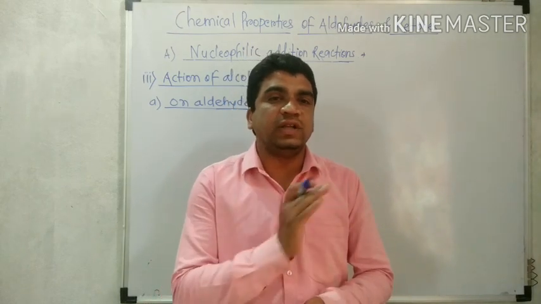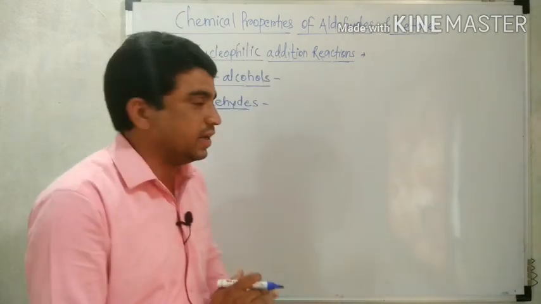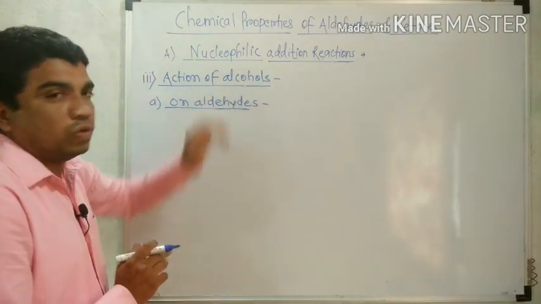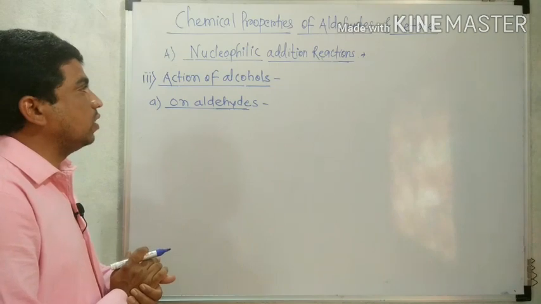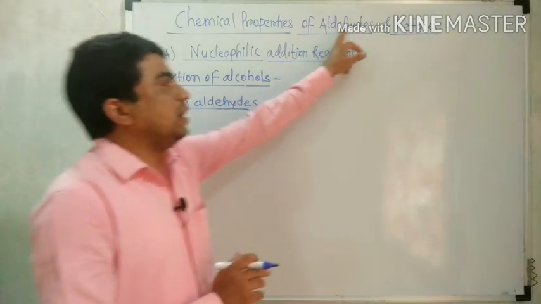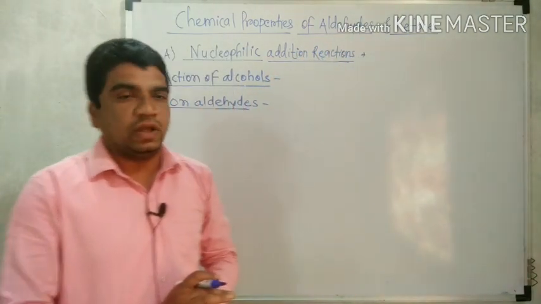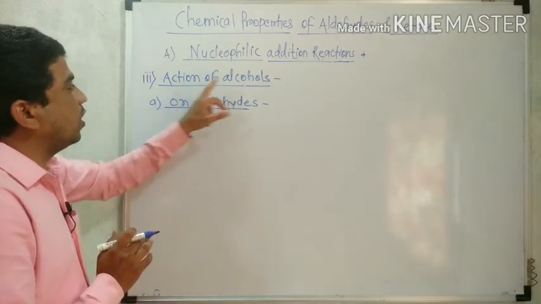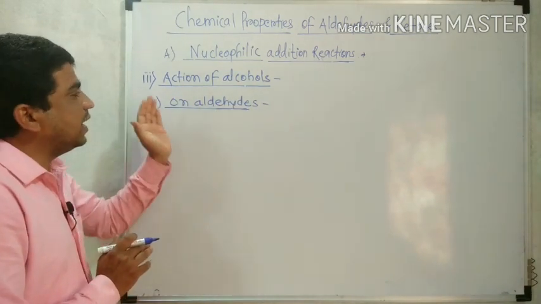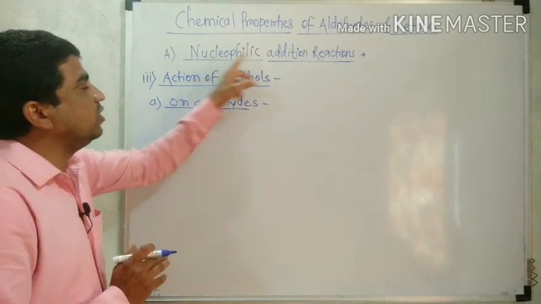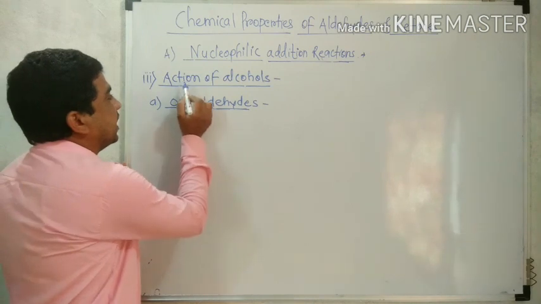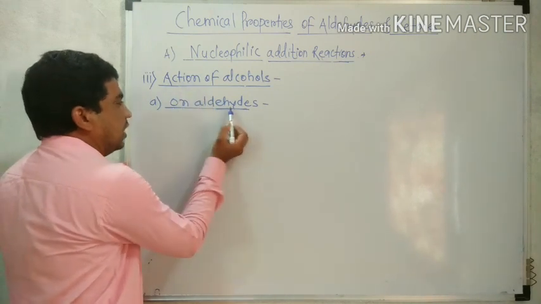आता त्यातली पुढची रिएक्शन तिसरी न्यूक्लिओफिलिक ऍडिशन रिएक्शन अल्डिहाइड आणि कीटोनची, ती आहे ऍक्शन ऑफ अल्कोहोल्स ROH, that is alcohol on aldehyde and ketones. Therefore, now our third reaction, the action of alcohols on aldehyde and ketones, that is the nucleophilic addition reaction. Now we are going to discuss the action of alcohol firstly on aldehyde.